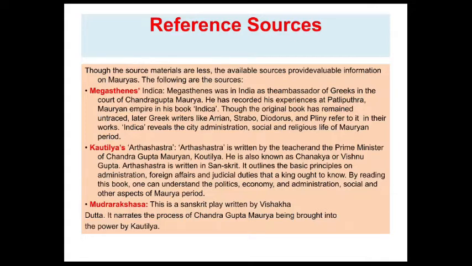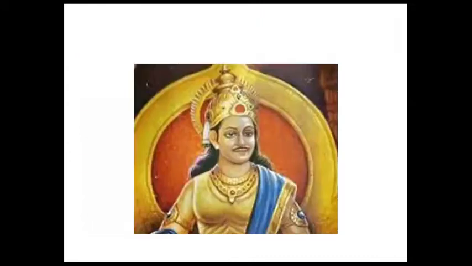Another one is Mudrarakshasa, a Sanskrit play written by Vishakadatta. It narrates the process of Chandragupta Maurya being brought into power by Kautilya or Chanakya. Another pair is Deepavamsha and Mahavamsha, two Sri Lankan literary works.